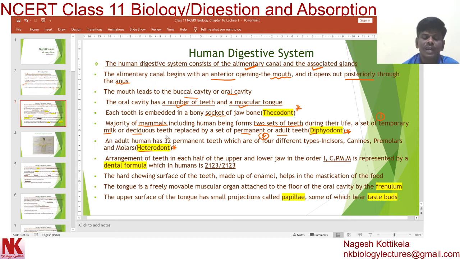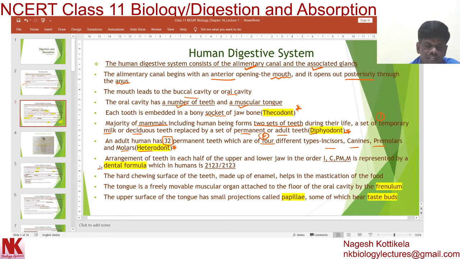Here an adult human has 32 permanent teeth, and these 32 teeth are not the same type, they are of 4 different types. Because there are 4 different types of teeth present, in humans this condition is called heterodont condition. These 4 different types of teeth are incisors, canines, premolars and molars. This is heterodont.